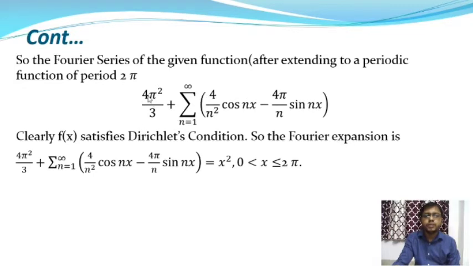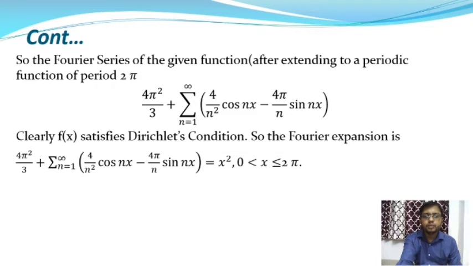So it will be 4π²/3 + Σ from n=1 to ∞ of (4/n²) cos nx − (4π/n) sin nx. So clearly f(x) satisfies the Dirichlet's conditions, and the Fourier series of f(x) equals the functional value in the interval 0 to 2π. So 4π²/3 + Σ from n=1 to ∞ of (4/n²) cos nx − (4π/n) sin nx is equal to x² in the interval 0 to 2π.